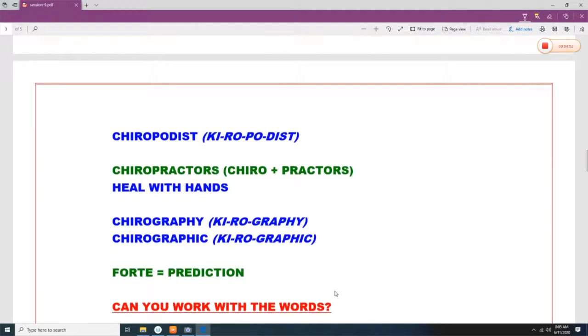Tripod. Chiropodist. Chiropodist means somebody who is healing someone with the hands. So podos, podo, pod means leg or hand. A chiropractor is somebody who is healing someone with the hands.